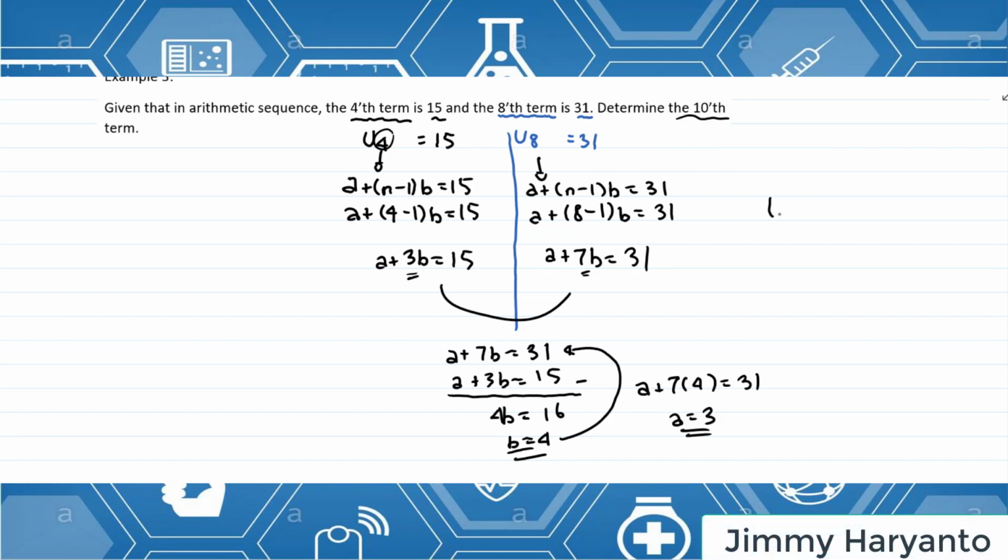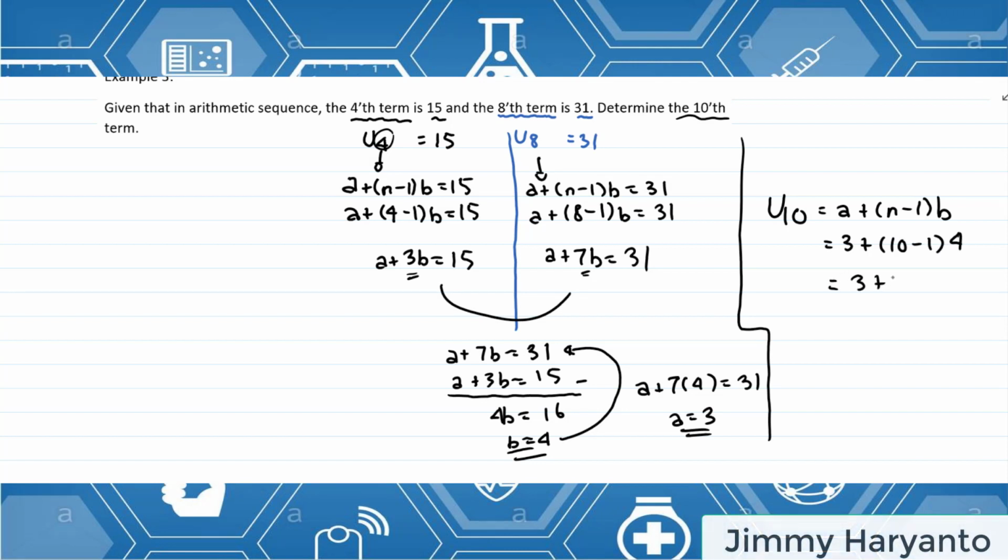The 10th term means U10. Okay, U10 equals a plus n minus 1 times b, a is 3, n is 10, b is 4. 3 plus 9 times 4, 36, 39. Okay, this is the U10, the 10th term.